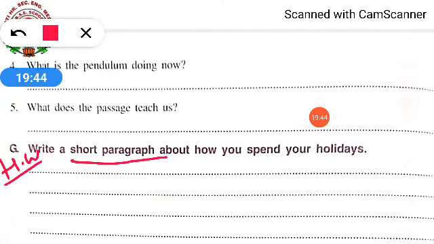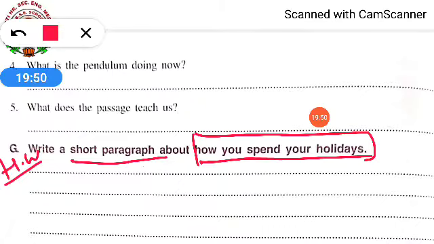Write a short paragraph about how you spend your holidays. The last holidays that you have spent, for that you have to write a short paragraph. Now you will be thinking, madam, daily we are having a holiday only, because we are not coming to school.